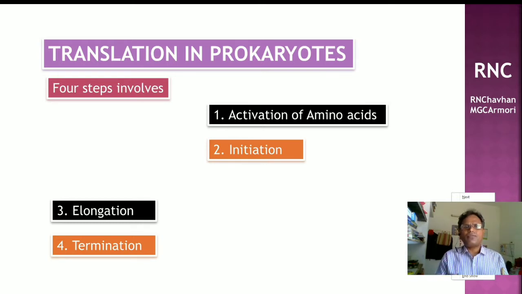After binding of fMet tRNA on P site, IF3, IF2 and IF1 are released so that 50S ribosomal subunit binds with 30S forming 70S ribosome. The exit site, that is E, is located in 50S. Activation and initiation, these topics we already learned in the previous discussion. Now we are going to learn about the elongation and termination.